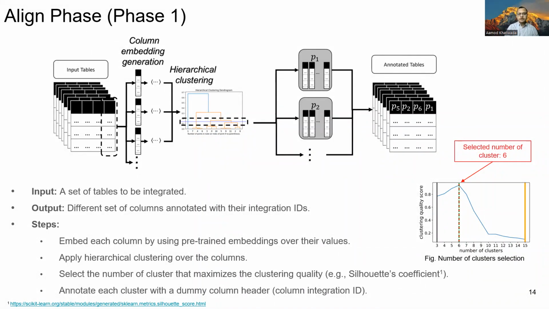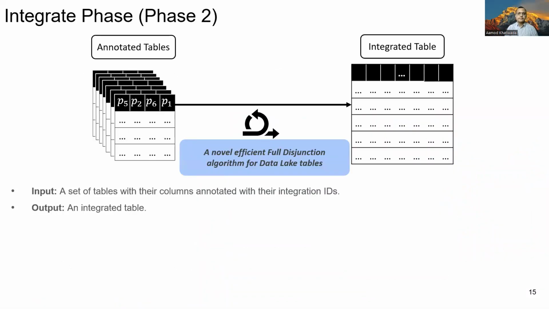We measure clustering quality score using the silhouette coefficient, which gives better results than other measures based on our experiments. After we determine the columns that go together, we assign them a dummy column header, which we call the integration ID. These integration IDs serve as column headers during the integration phase. Once the align phase gives us the tables with columns annotated with their dummy column header, we apply our novel full disjunction algorithm over the dummy column headers to get an integrated table as output in the second phase, that is, the integrate phase.